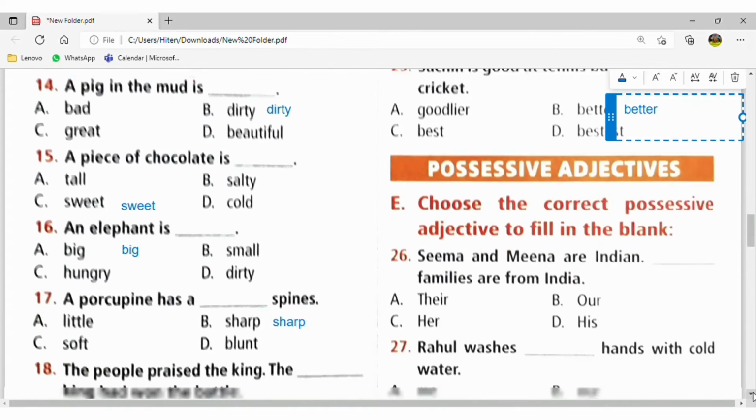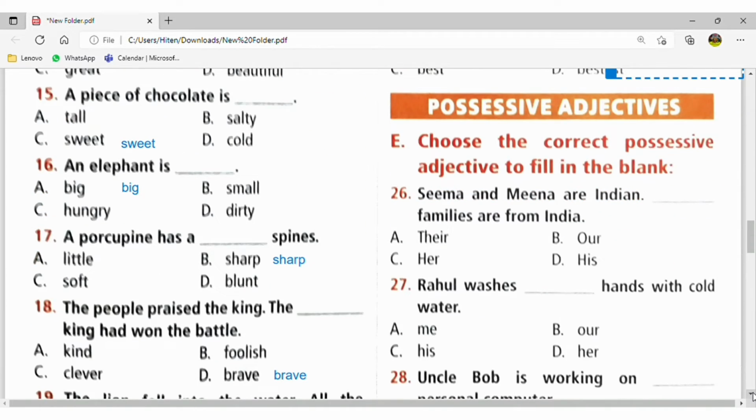So now move to the E section. Just a minute, I have one glass of water. Just hold on. So move to the E section, that is possessive adjective. Possessive adjectives are generally used when we take possession of any property, or we have control over that thing.